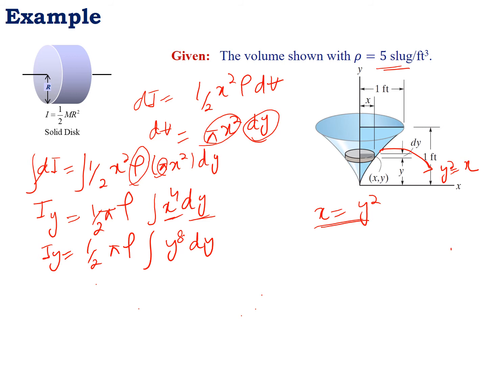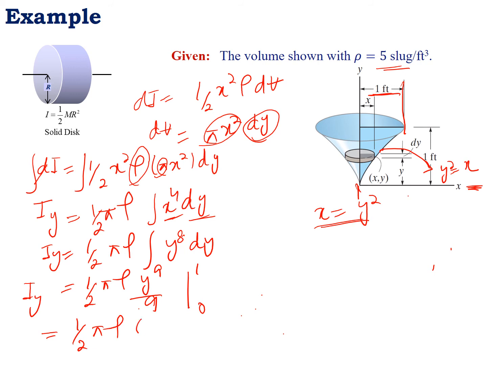Now by taking the integral of 1 by 2 pi rho y power 9 over 9, this is I_y. We are taking the integral from 0 to 1 foot, the distance from the y, which is 1 foot. So we are taking from 0 to 1. By substituting the value, 1 by 2 pi rho, and this will be 1 power 9 by 9.